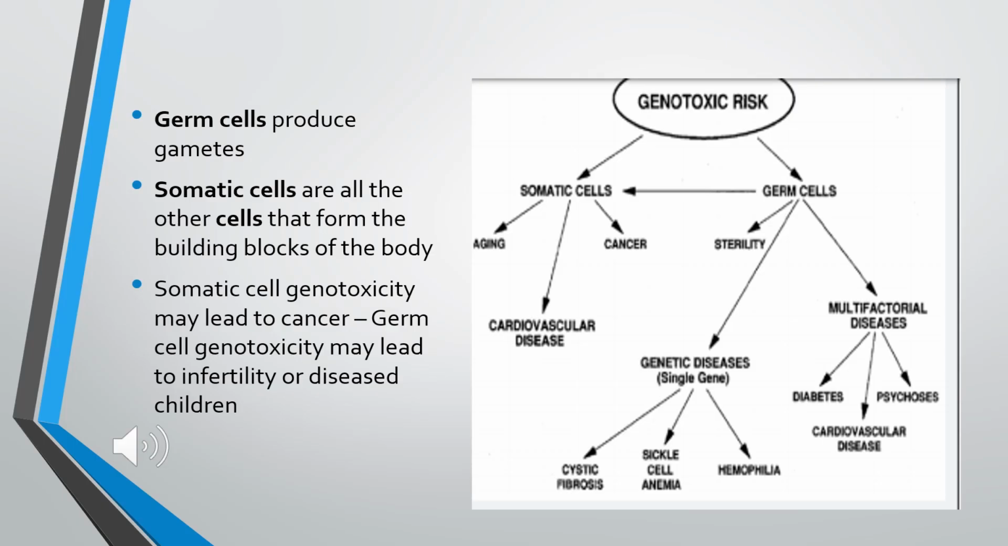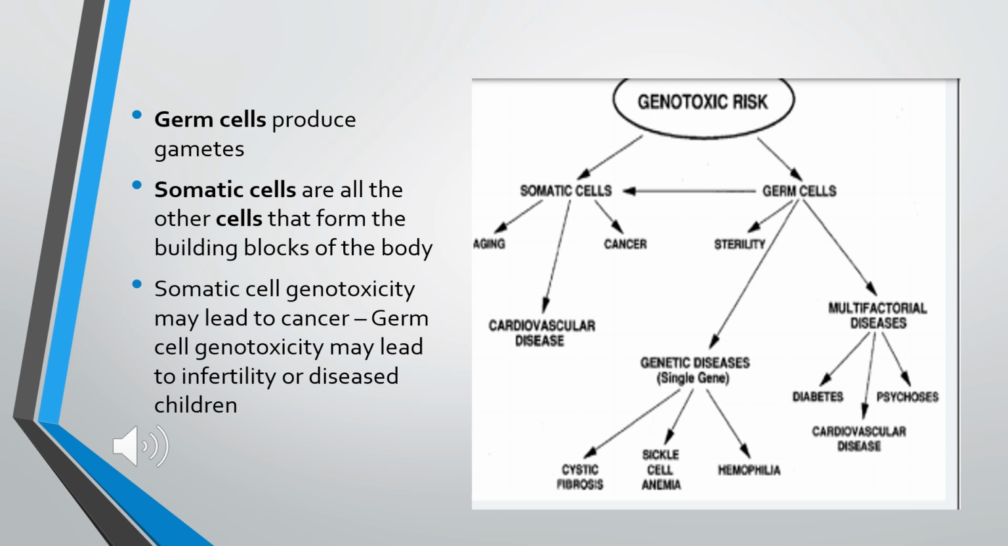The genotoxic agents may act on the somatic cells or the germ cells of our body. What are these somatic cells and germ cells? Germ cells are the reproductive cells or sexual cells which help in the production of gametes, whereas somatic cells provide the building blocks for the development of our body.